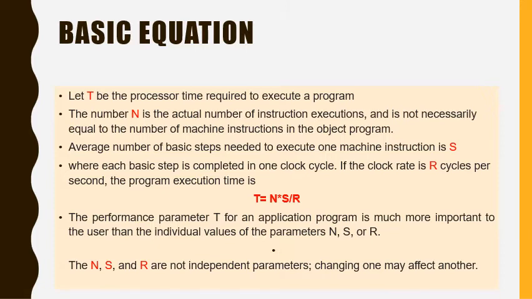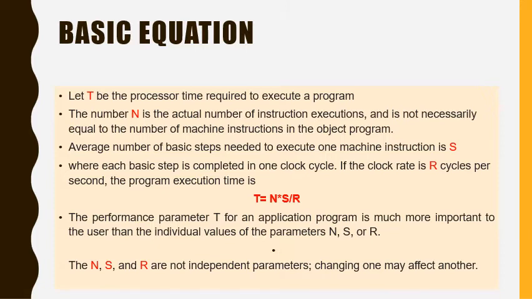The performance parameter T for an application program is much more important to the user than the individual values of the parameters N, S or R. To achieve high performance, the computer designer must seek ways to reduce the value of T, which means reducing N and S and increasing R. The value of N is reduced if the source program is compiled into fewer machine instructions.